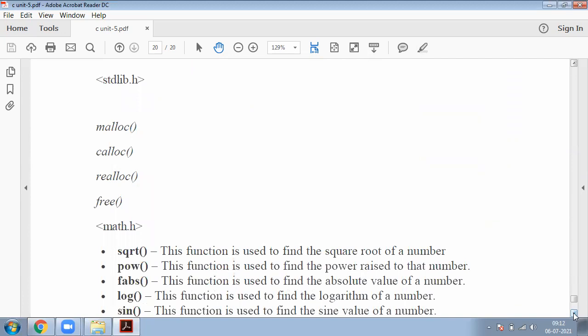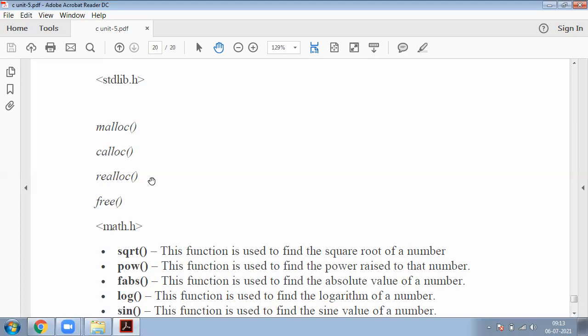Okay, now coming to another header file, that is stdlib.h. What is the meaning of stdlib.h? Standard library header file. This is another type of standard library header file. It consists of different types of functions like malloc, calloc, realloc, free. These all were discussed in the previous unit. These are dynamic memory allocation functions. Why are these functions used? To allocate the memory at runtime.